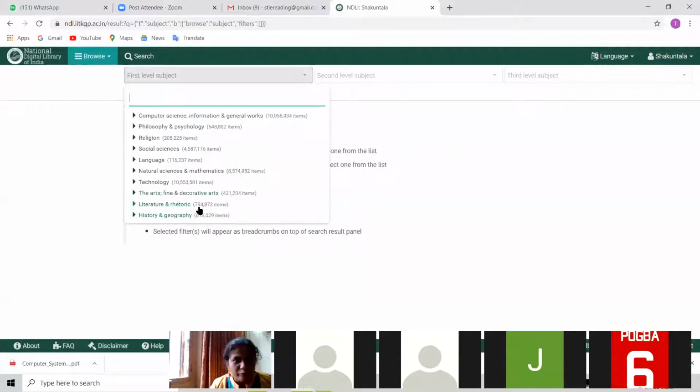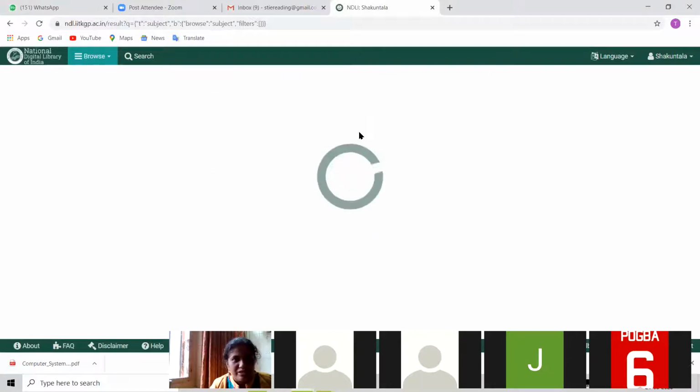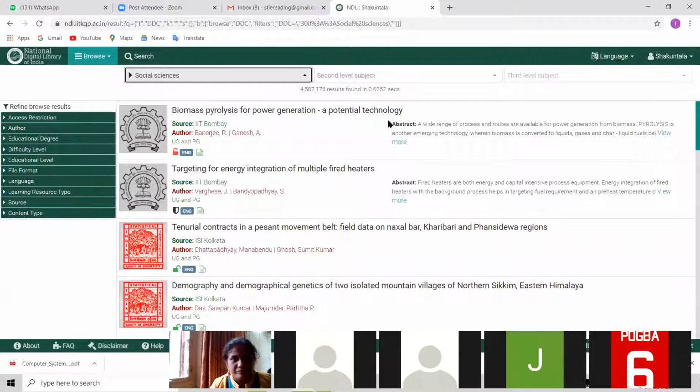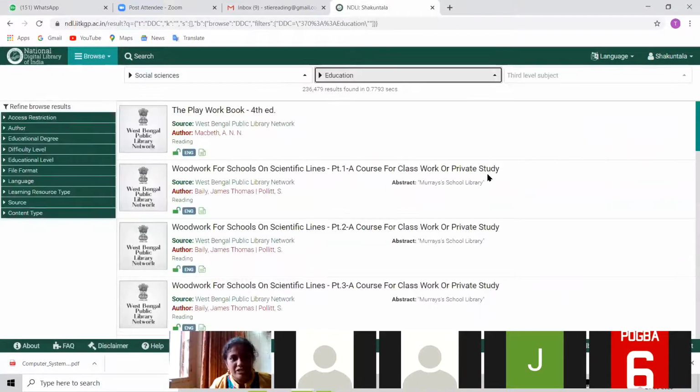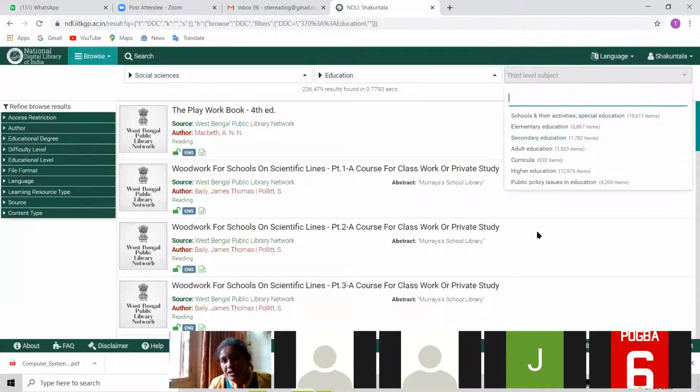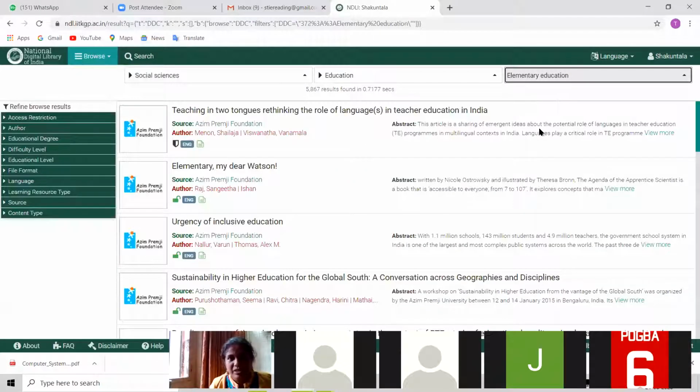So suppose I have to search from social sciences. Then in the second level search, suppose I have to search in education. If you go by subject level search, you can go by keyword search also. In education, suppose you want to read regarding elementary education. Then I have given all three levels of search.